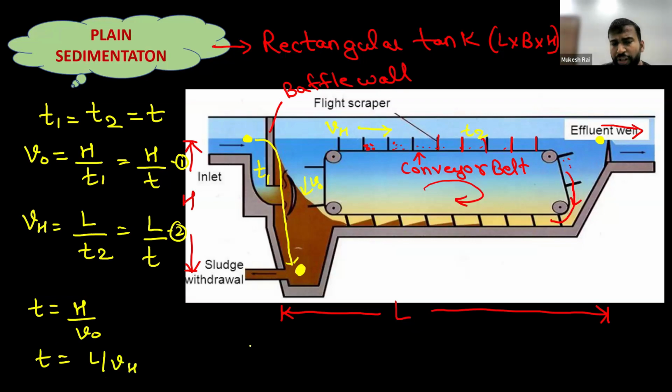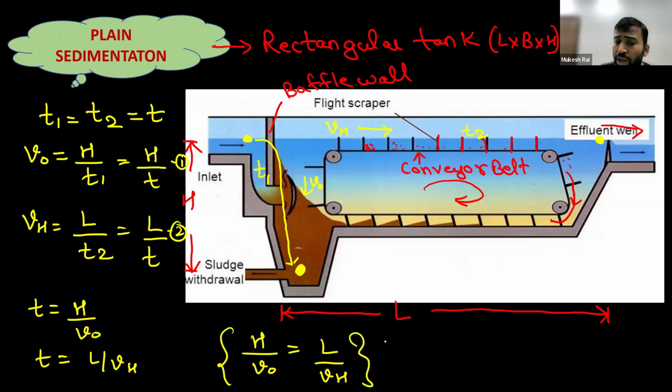Now the time taken by both the particles is exactly the same, so we will equate these two equations and find another equation, that is H upon V naught is equal to L upon VH, and that is a very important formula from the GATE point of view. So this one is a very important formula from the GATE point of view.